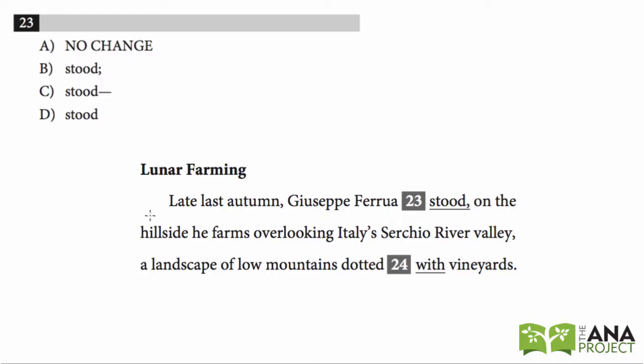Okay, problem number 23. Late last autumn, comma, Giuseppe Ferrua stood, comma, on the hillside he farms overlooking Italy's Serchio River, comma, a landscape of low mountains dotted with vineyards. Seems like there's a lot of commas here. Let's look. This one we definitely need to know our comma rules.